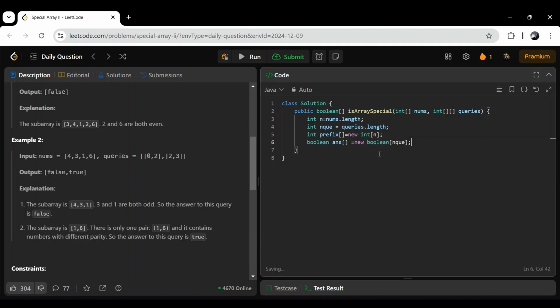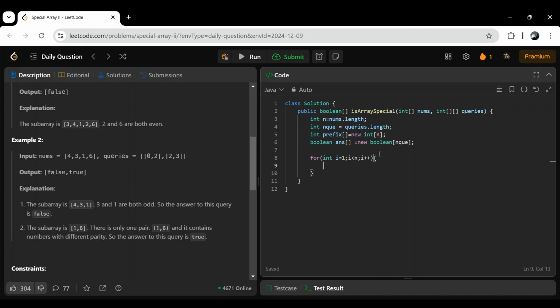Now we have to build the prefix array. I is equal to 1, to I less than n, I plus plus. Here what we have to check: if our nums of I minus 1, we are using this because initially I is equal to 0 will be only 0, so we are starting from 1 because pair exists from the position 1, right?